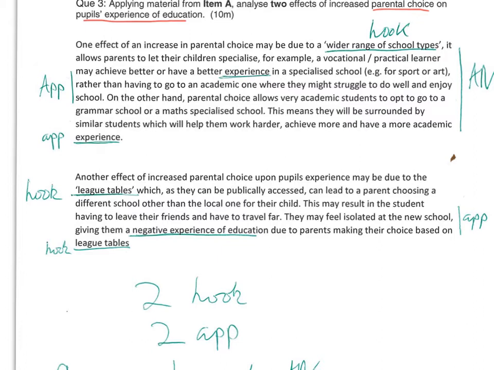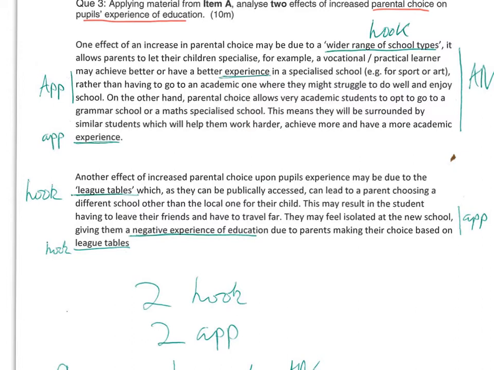It was the weakest question of all. Most of you got 3 out of 10. Some of the good points you could have included would have been the fact that schools will be driven to improve league table position, which will create an A to C economy, which will lead to setting and streaming or additional pressure on students, negatively affecting student experience, particularly if they're from a working class background.